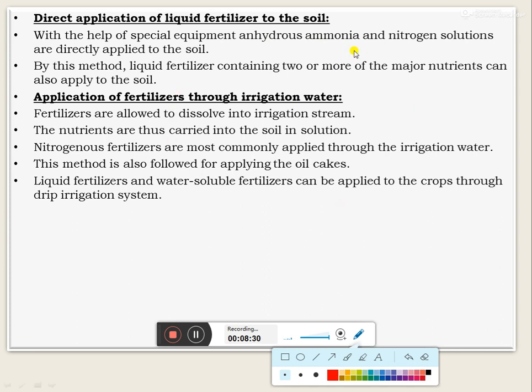Then the third one, application of fertilizer through irrigation water. Fertilizers are allowed to dissolve into the irrigation stream or applied along with the irrigation water, especially in drip irrigation system. This method is called fertigation. The nutrients are also carried into the soil in solution. The nitrogen fertilizers are more commonly applied through fertigation or through the irrigation water. This method is also followed for applying oil cakes. The liquid fertilizers and water soluble fertilizers can also be applied through the drip irrigation system.